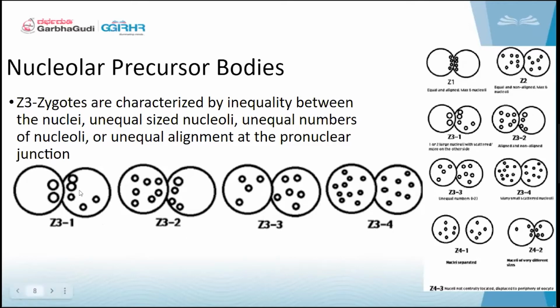This is Z3 1, where this is the alignment. In the Z3 2 category, one is aligned and one is unaligned. In the Z3 3 category, this is the alignment. So we are going in depth into the unequal-size categories.